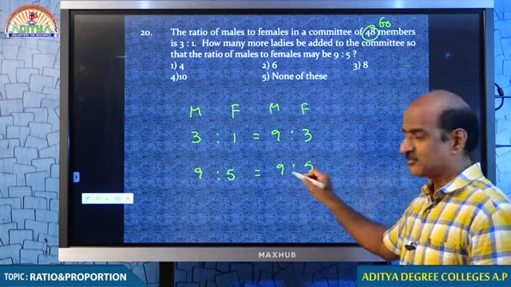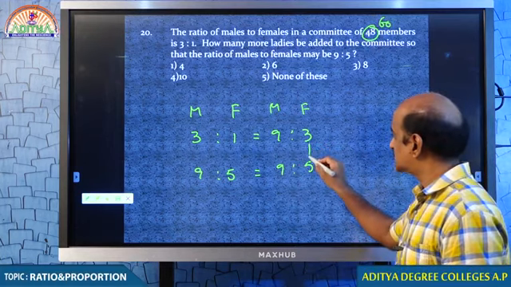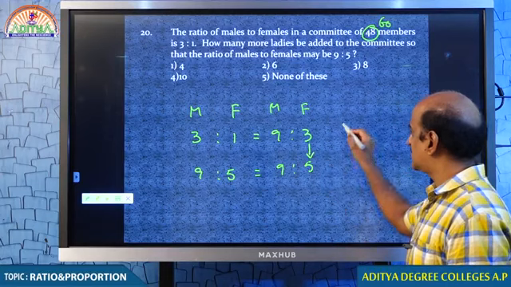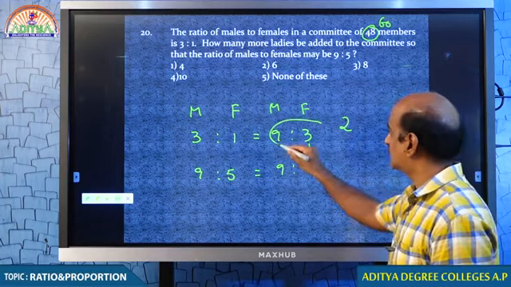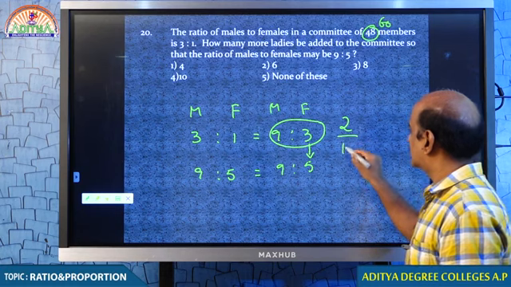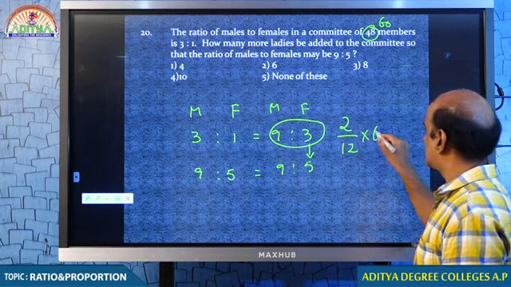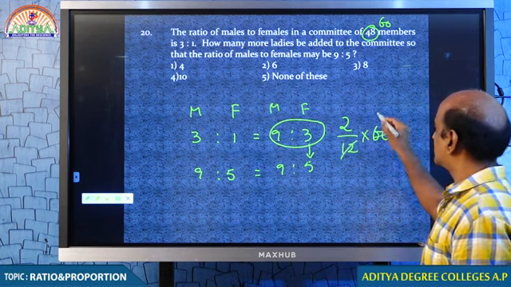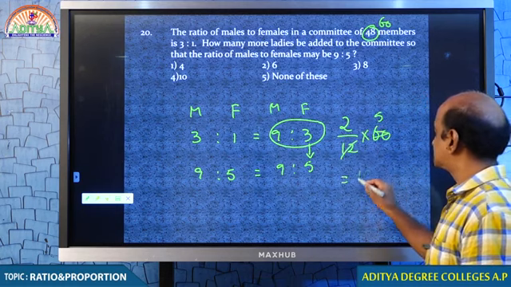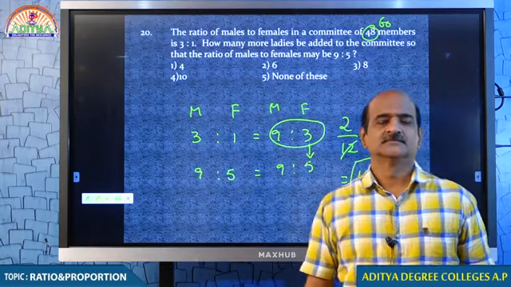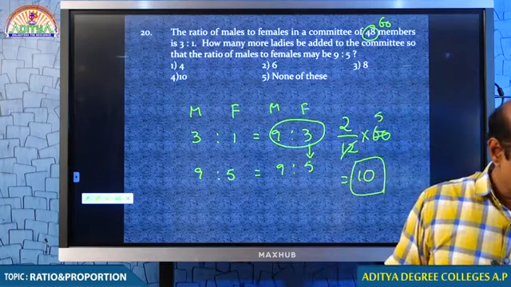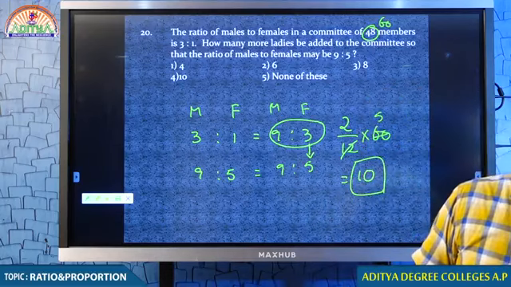You understand now how to change. So 3 parts of females should become 5 parts, which means 2 parts must be increased. Out of how many? Out of 12 into what is the number we have? 60. Therefore, your answer is 10. Get it? Are you comfortable now?